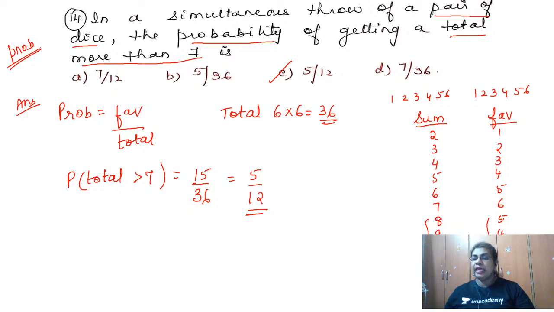Now for example 8. 8 is given by 4 and 4, 3 and 5, 5 and 3. So those you have to make a note of. That job is remaining, isn't it? So you are going to get the answer within a minute. Okay, so we go to the next question, question number 15.